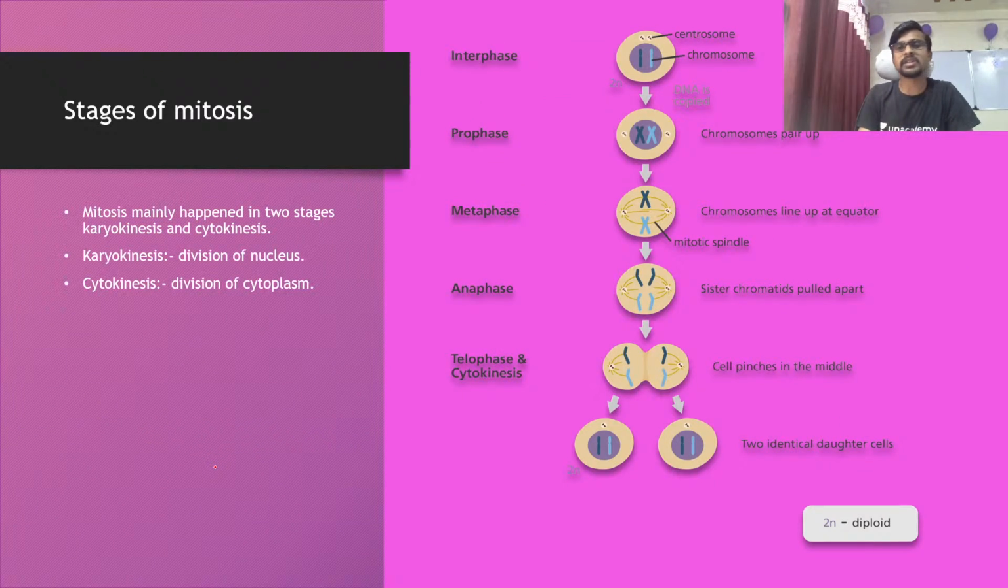Okay, so the stages of mitosis. The main stages of mitosis are here. The first stage is interphase. So what is interphase, guys? The interphase is nothing but the G1 phase plus S phase plus G2 phase. These three phases together are called interphase.